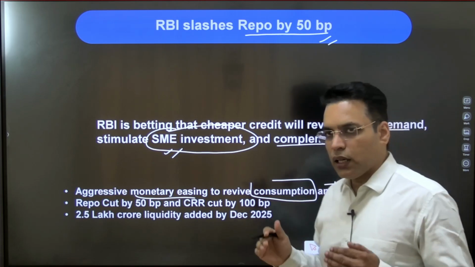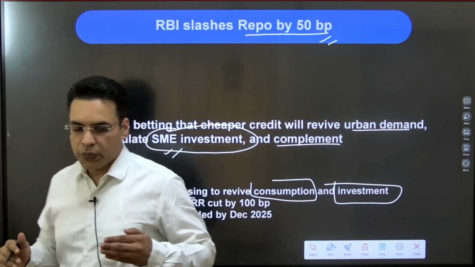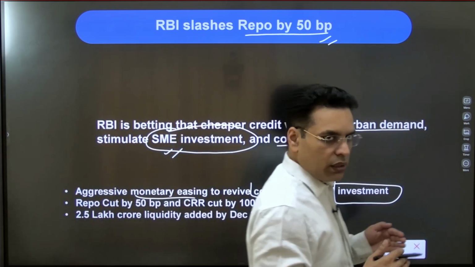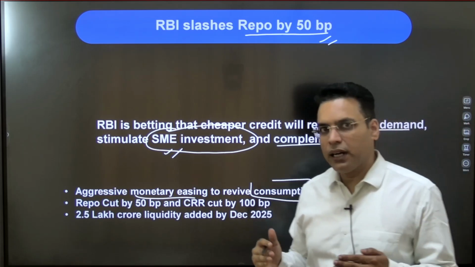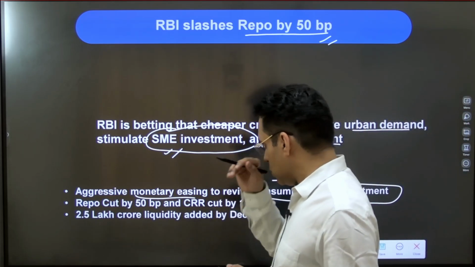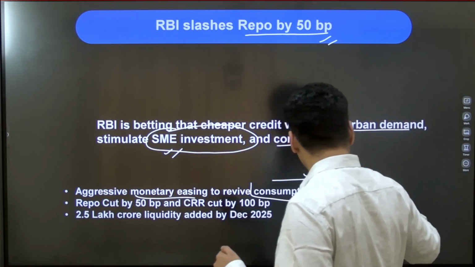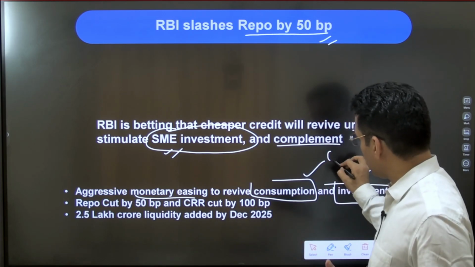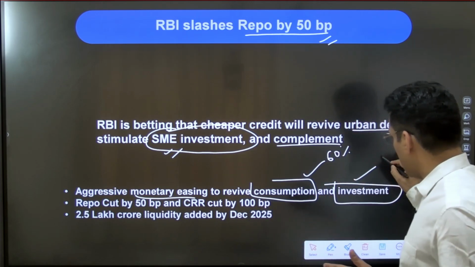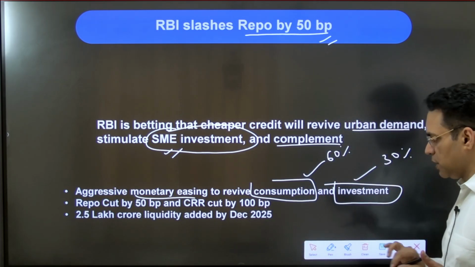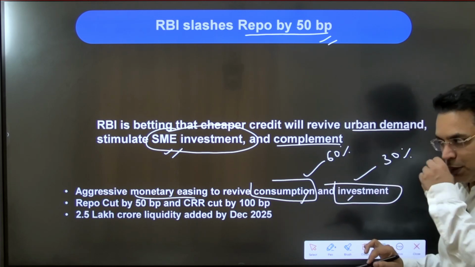So we all know that demand in the economy comes from four areas: consumption, investment, government spending, and net exports. Technically, consumption and investment are two major areas. Consumption accounts for almost 60% of India's GDP and investment accounts for almost 30% of India's GDP. If both are revived, then the dynamics will change.